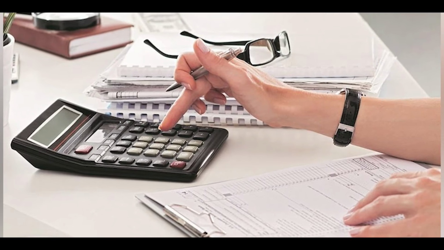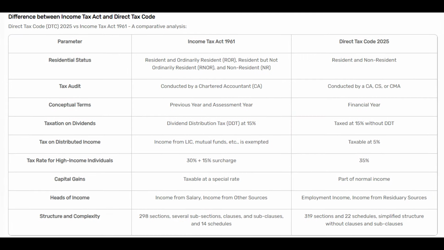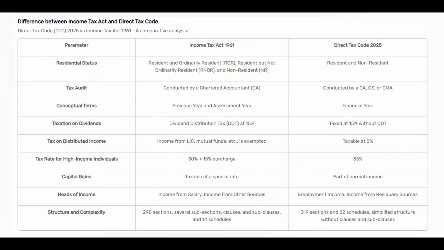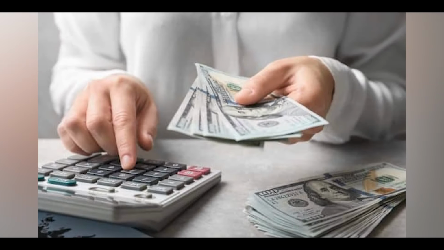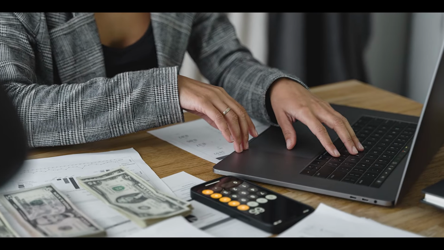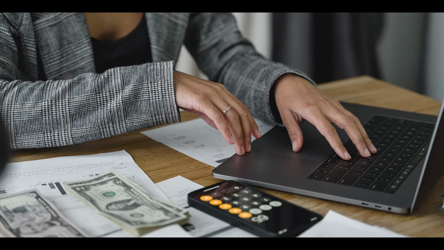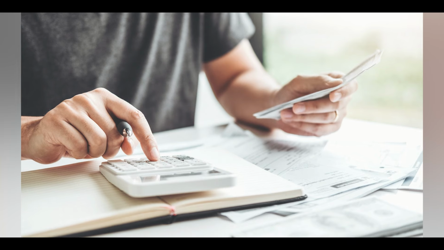Short-term gains on financial assets will be taxed at 20%, up from 15%, while long-term gains will be taxed at 12.5%, down from 20%. Corporate tax rates: the DTC proposes uniform corporate tax rates for both domestic and foreign companies, simplifying compliance and reducing disputes. Tax audits: the DTC expands the role of tax auditors, while the Income Tax Act only allows chartered accountants to conduct tax audits. The DTC permits company secretaries (CS) and cost and management accountants (CMA) to perform this function as well.